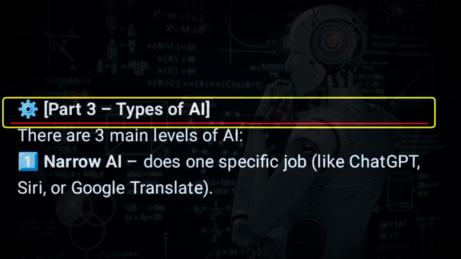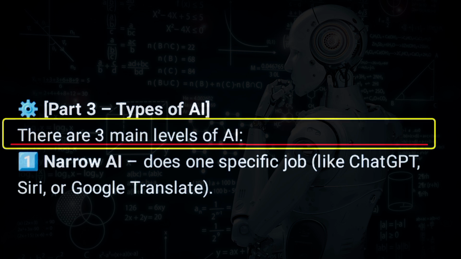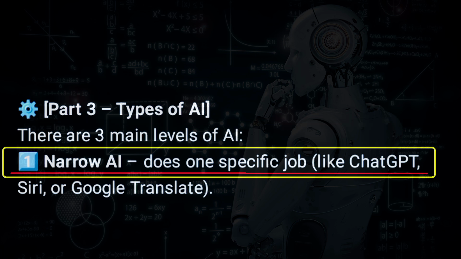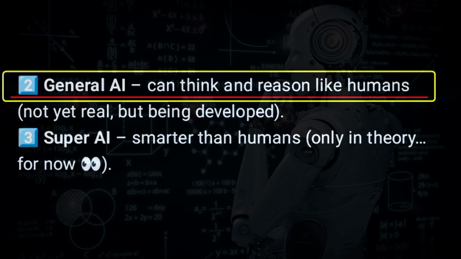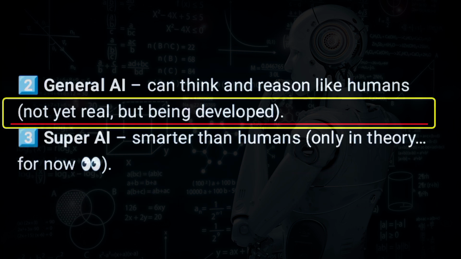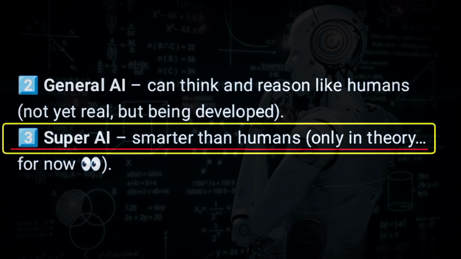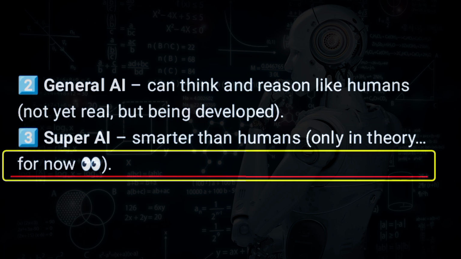Part 3. Types of AI. There are 3 main levels of AI. Narrow AI does one specific job, like ChatGPT, Siri, or Google Translate. General AI can think and reason like humans, not yet real but being developed. Super AI, smarter than humans, only in theory, for now.